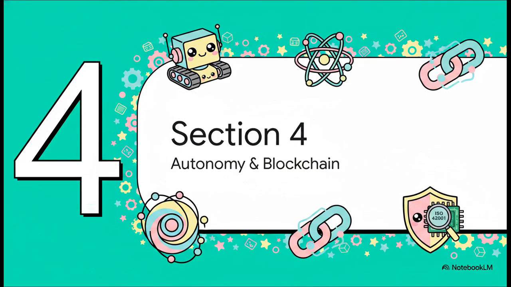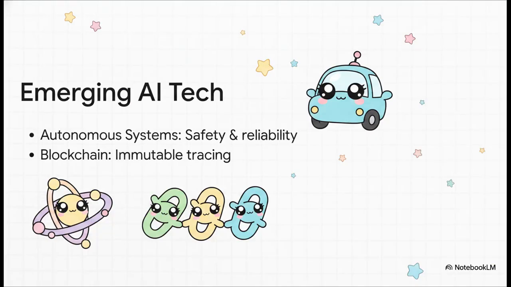All right, Section 4, Autonomy, Blockchain, and Quantum. Let's shift gears into a rapid-fire tour of the absolute bleeding edge of tech. These technologies are moving so incredibly fast. First up, autonomous systems. Think self-driving cars or delivery drones. The standard demands rigorous testing and validation here to ensure physical safety, reliability, and totally clear accountability if something goes wrong. Then we have blockchain.